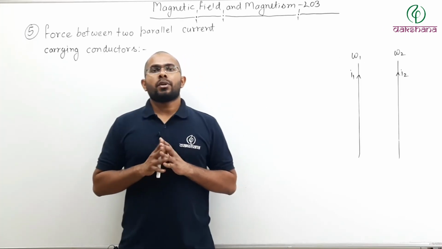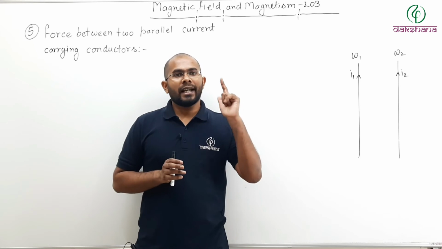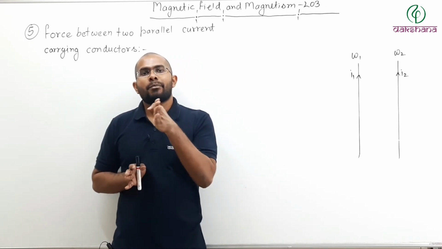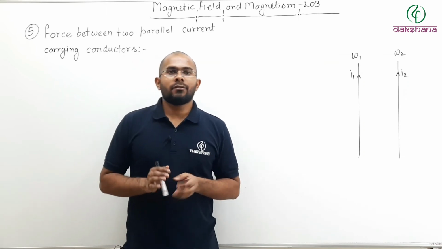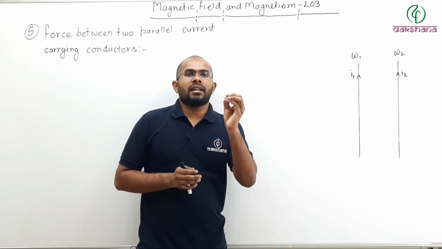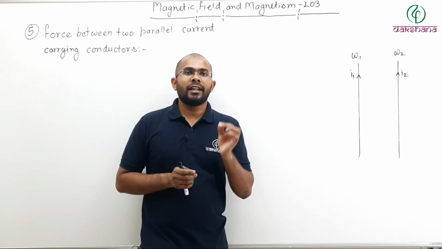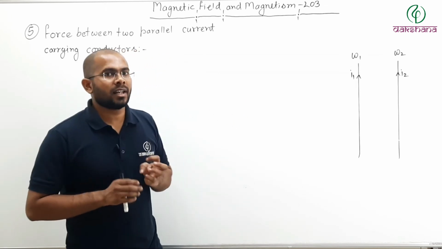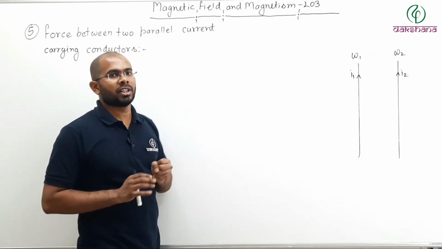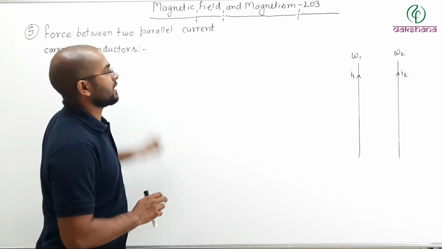So until now we have already studied that an electric current can produce its own magnetic field, and when you place a current carrying conductor inside an external magnetic field, it will experience some amount of force. This leads to a very interesting situation here, that is force between two parallel current carrying conductors.